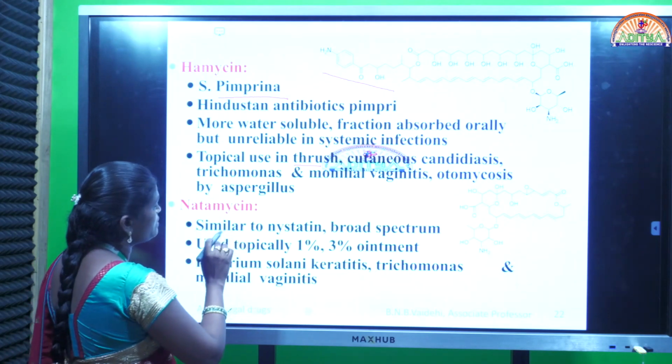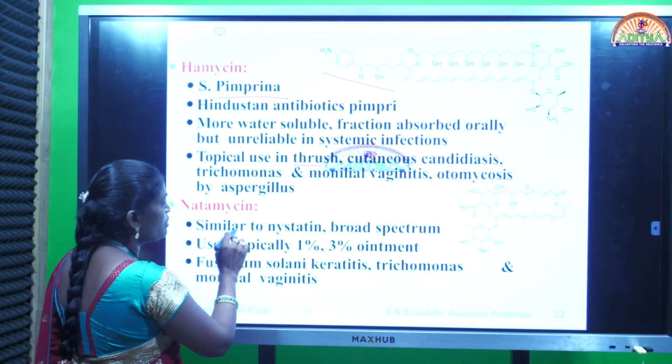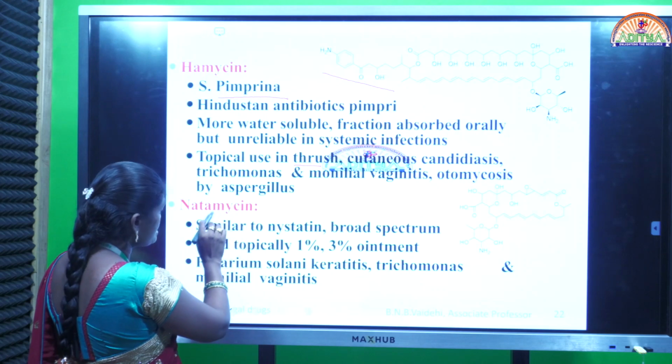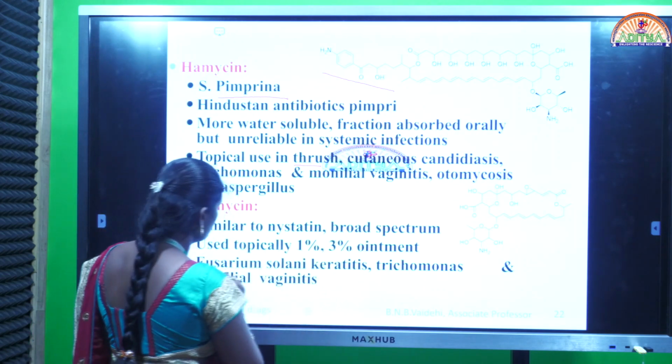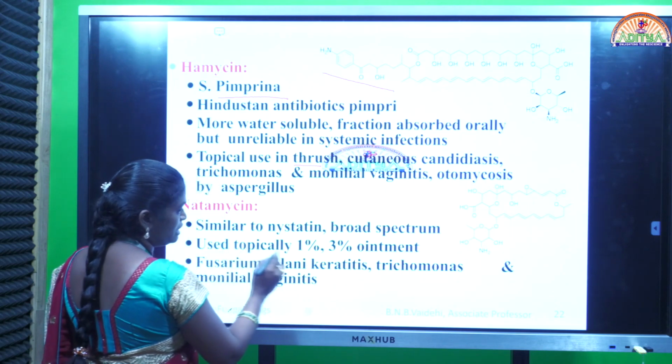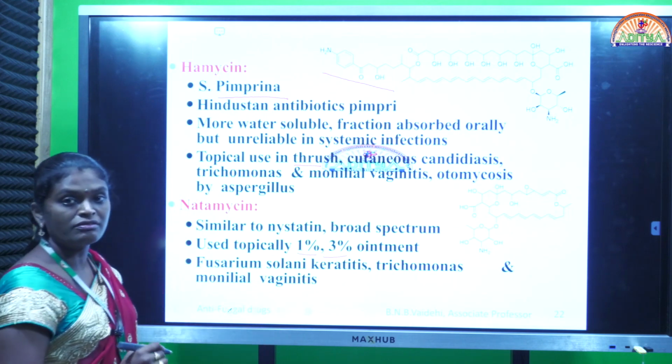Next drug is natamycin. Natamycin is obtained from Streptomyces natamycetes species, and the mode of action is same as that of amphotericin B and nystatin, and it also has a broad spectrum of action. It is used topically in concentrations of 1% and 3% in the form of ointment.